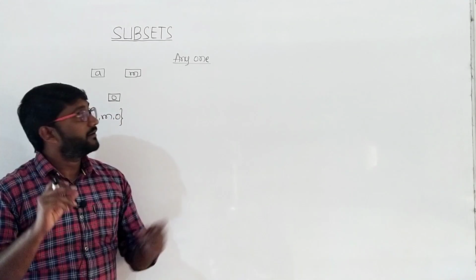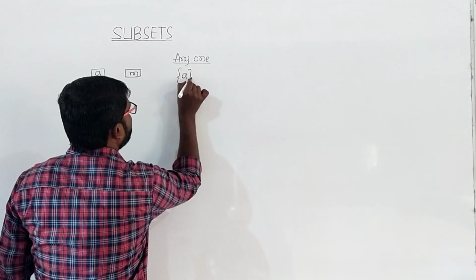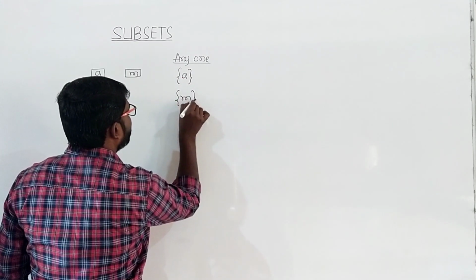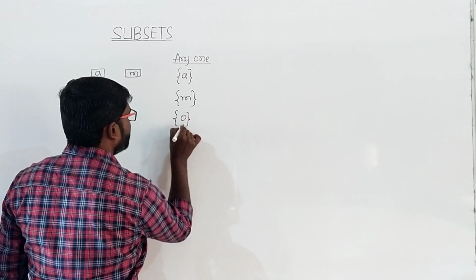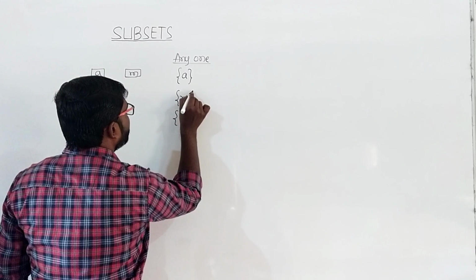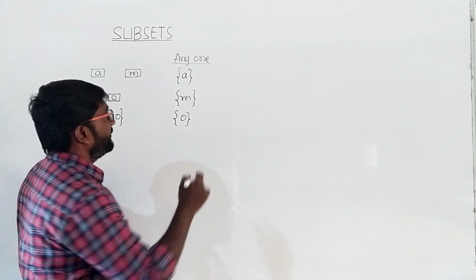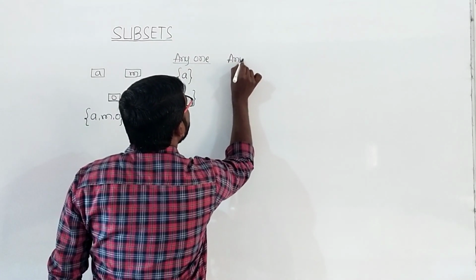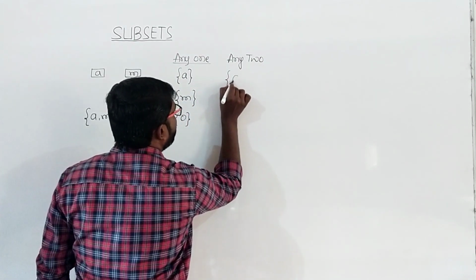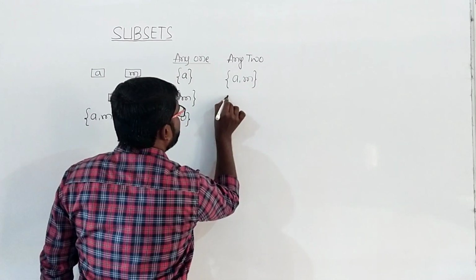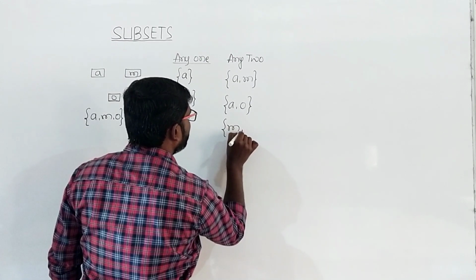So now any one means what are the possibilities? He can eat the apple, or he can eat mango, or he can eat the orange. So this is the possibility of eating one fruit at the same time. Now what about any two? What are the possibilities? He can eat apple, mango, and then he can eat apple, orange, or he can eat mango, orange.